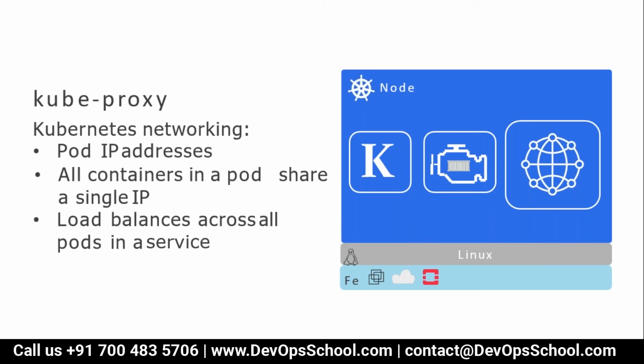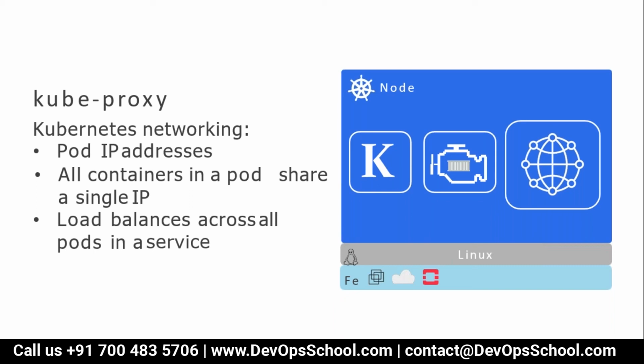Kube proxy is the component which you can find in each worker node, each minion node, and the primary job of kube proxy is to assign an IP address to the pod. And in a pod you may have one or two or three containers, whatever it is.